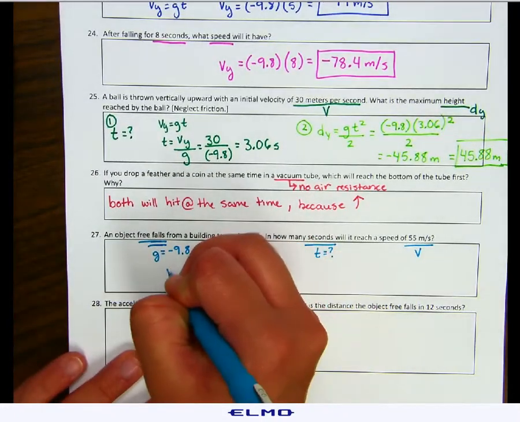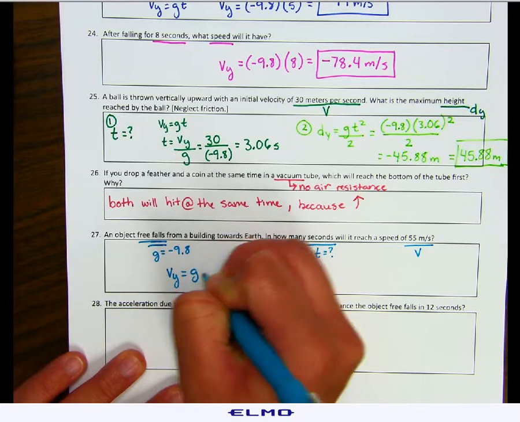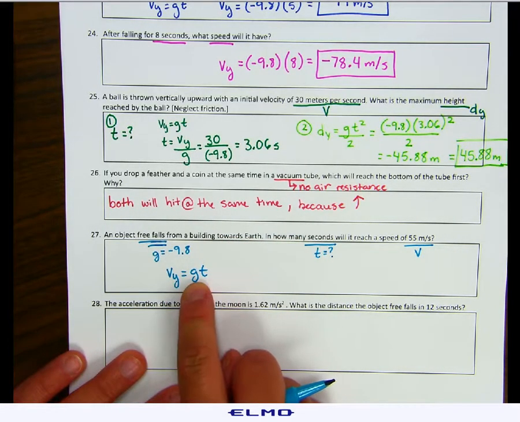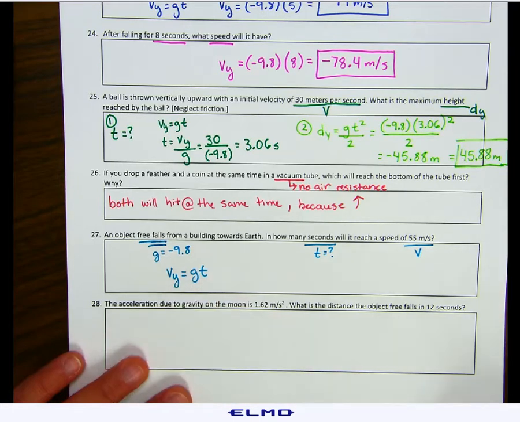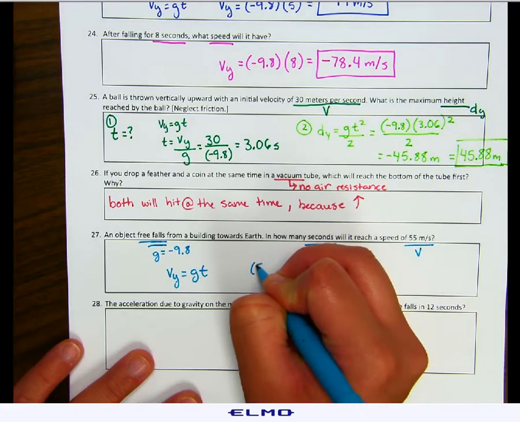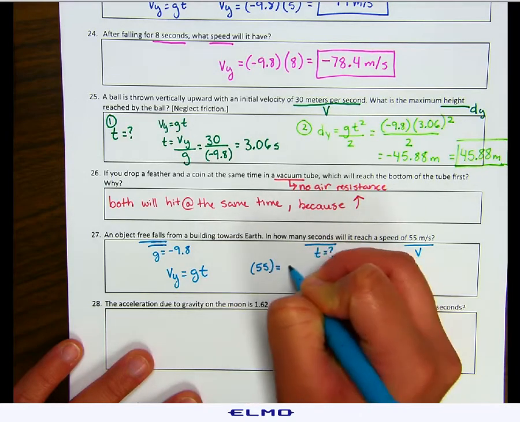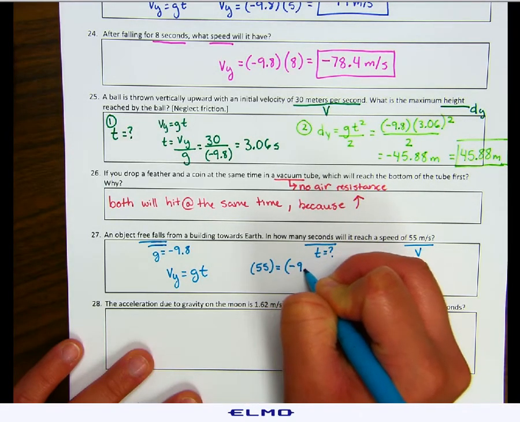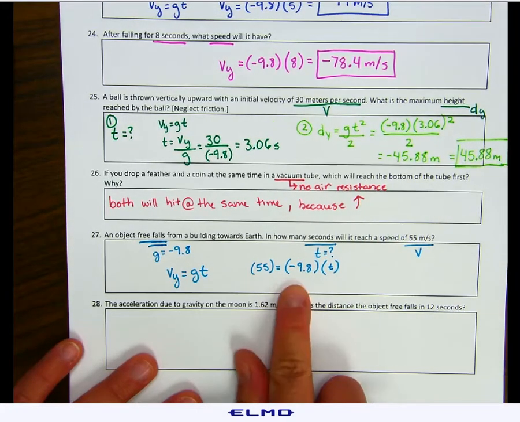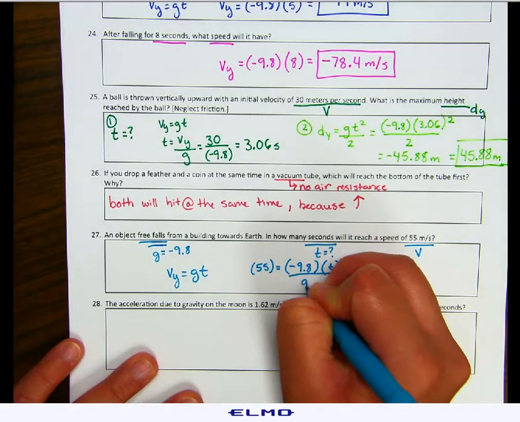So if we have Vy equals gravity multiplied by time, to find time, we're just going to have to divide by gravity. But let's plug in our numbers first before we actually solve. So Vy is 55. That's going to equal our gravity, which is negative 9.8, and our time is what we're looking for. So all you have to do is divide by negative 9.8.